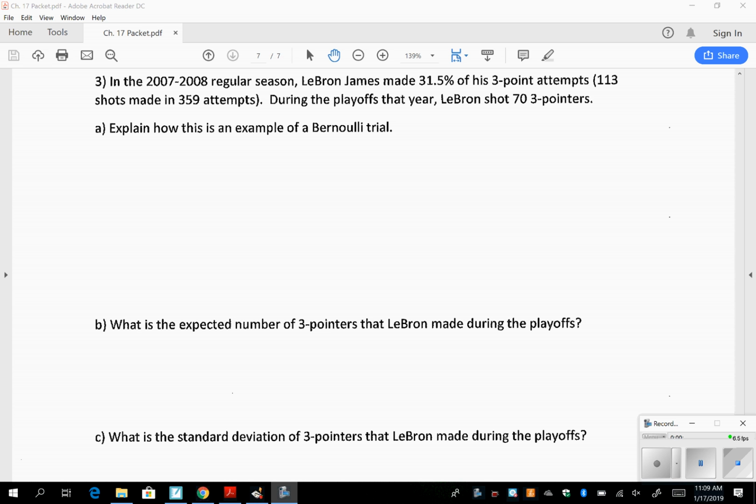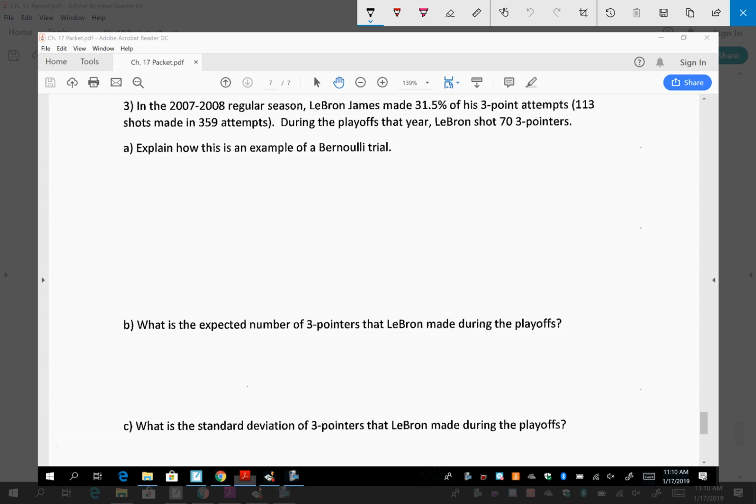The 2007 LeBron James made 31.5% of 113 shots made in 359. During the playoffs that year, LeBron shot 73. All right, part A. Thank you, Jacob. Part A says, explain how this is an example of a Bernoulli trial.